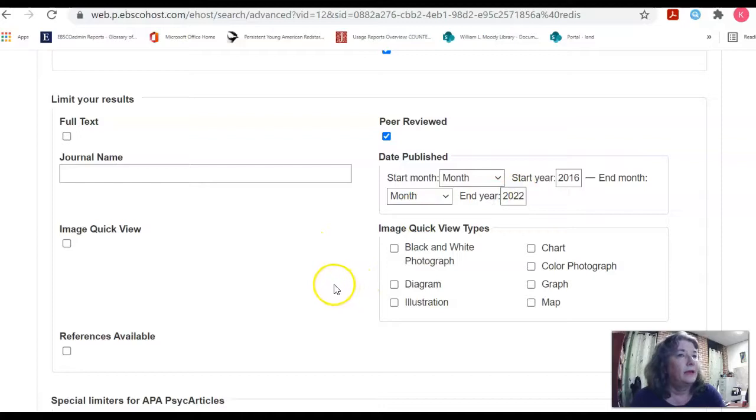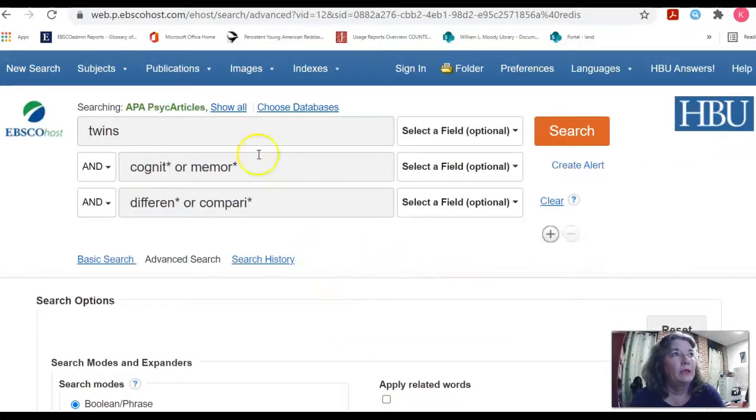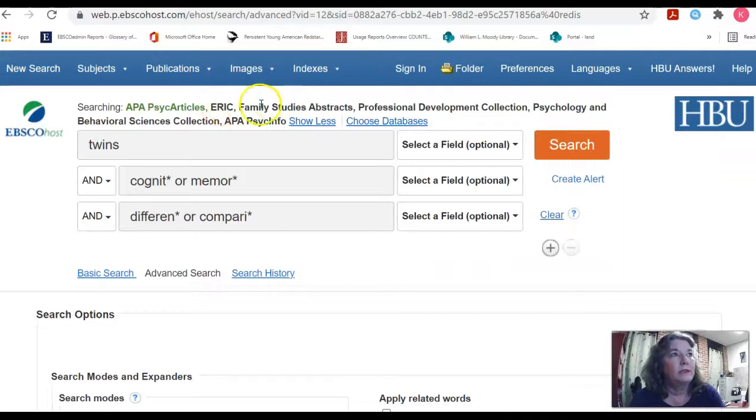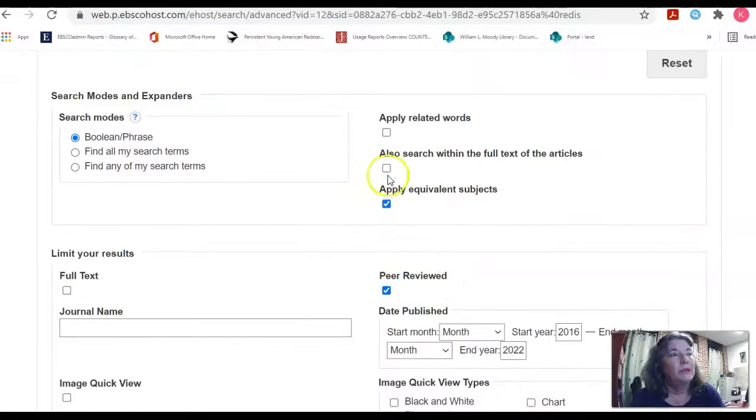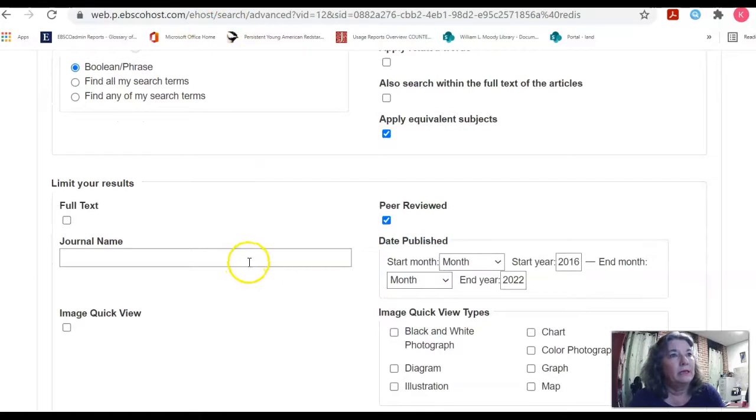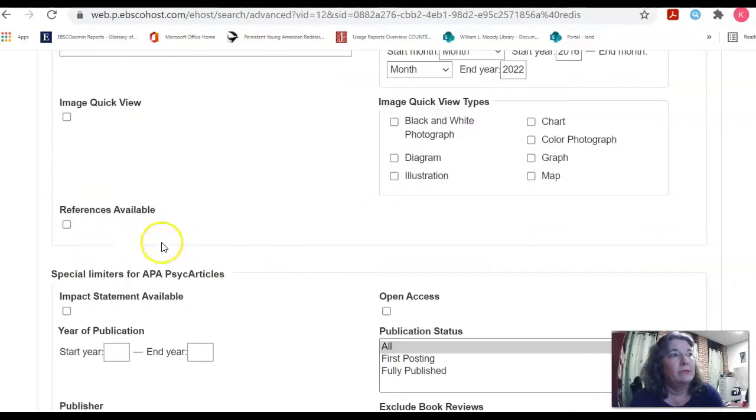Let's see. I wanted to show you something real quick. You're adding all of these, you're doing your search in all these different databases that are listed, okay? So when you come down, your limits are all these limits that you see here, and then you see this box ending. All these limits here are ones that are similar, and these are the databases. So you can pick them above this line. You can pick those, and it will run those same limits in the databases that are added together right now.